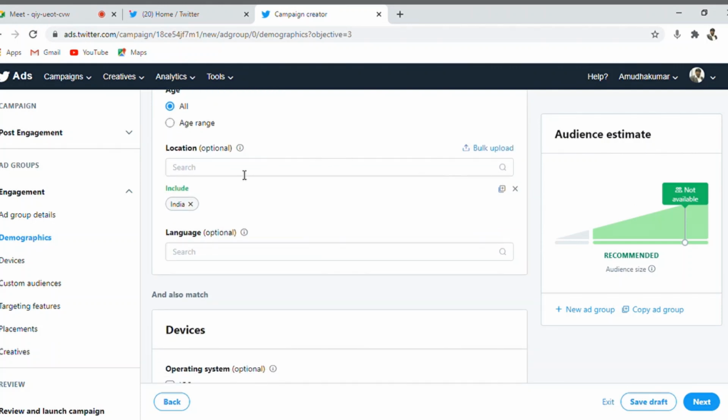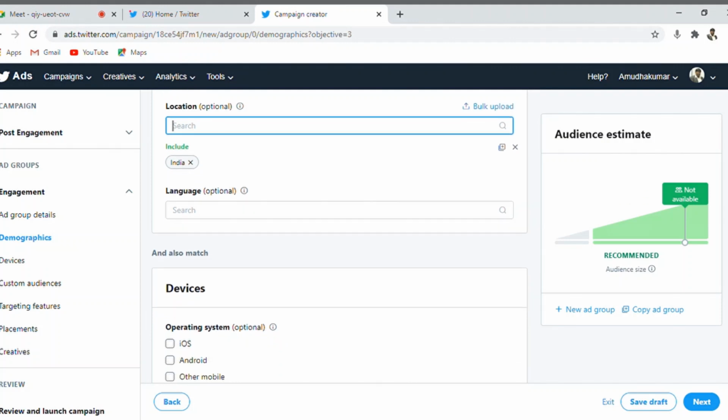Okay, you can go with broader location. Major metropolitan cities you can go, but the smaller regions we cannot go. That is one. And the next option is, it is only the location based targeting. There is no radius targeting option available here, like we have in Facebook and Google. There is no radius targeting available here.